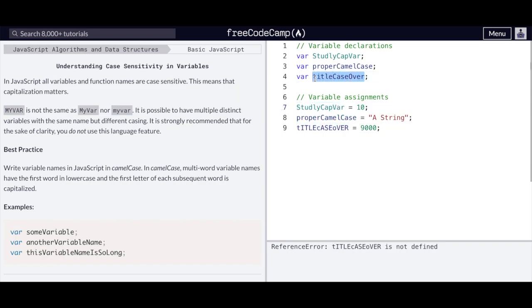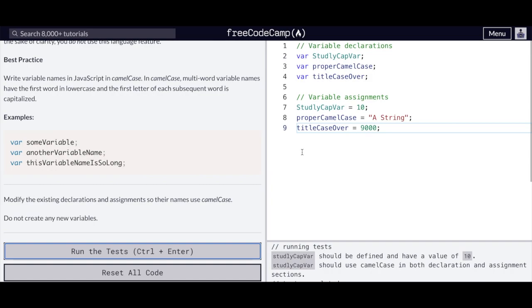And this one would be this. Simple: Command C will copy and Command V will paste. Let's see if we did this right. studlyCapVar should be defined and have a value of 10. Is it not? Of course.